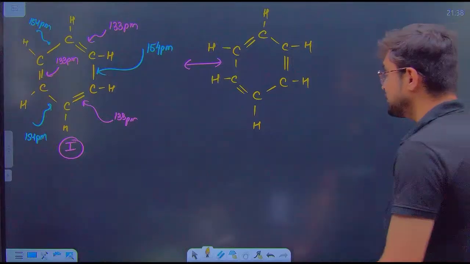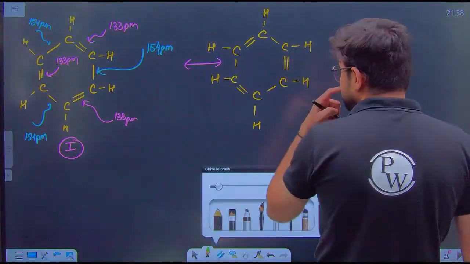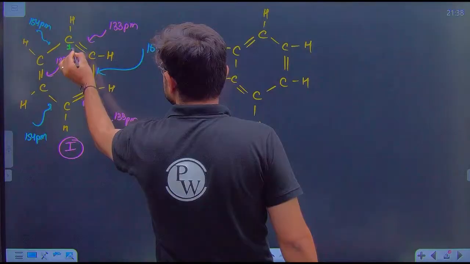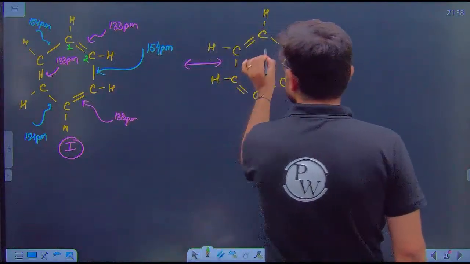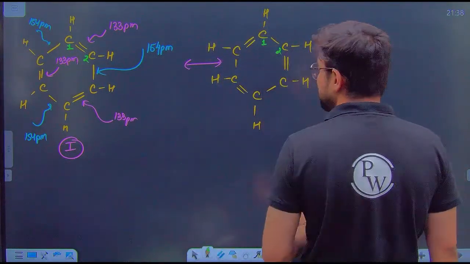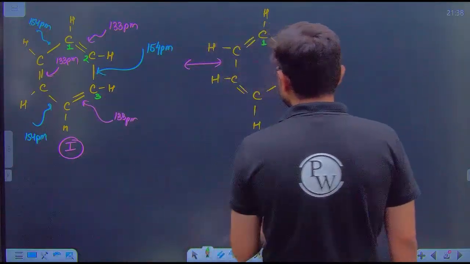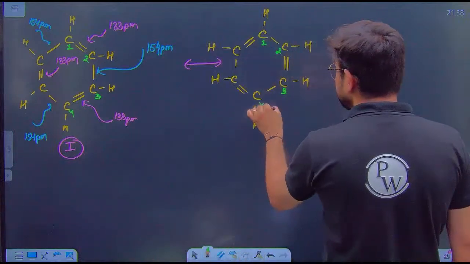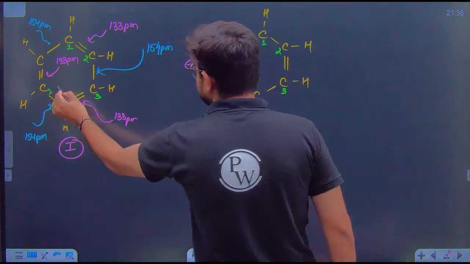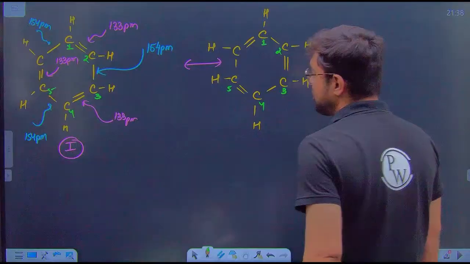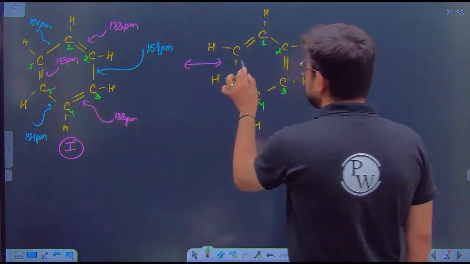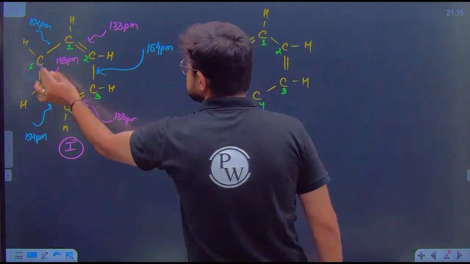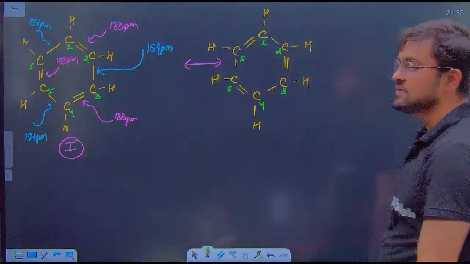So what you observe here is that sometimes carbon 1 and 2 have a double bond, sometimes 1 and 2 have a single bond, 2 and 3 have a single bond, 2 and 3 have a double bond, 3 and 4 have a double bond, 3 and 4 have a single bond, 4 and 5 have a single bond, 4 and 5 have a double bond, 5 and 6 have a double bond, 5 and 6 have a single bond, 6 and 1 have a single bond, 6 and 1 have a double bond.